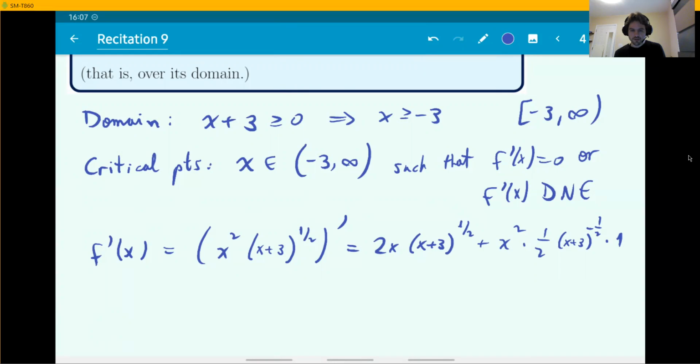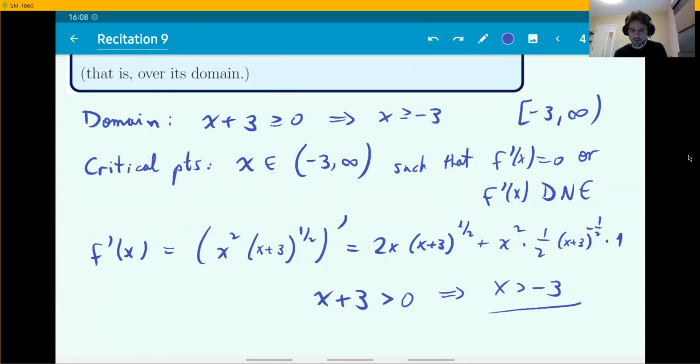You can see that the locations where this derivative is well defined, well, you have square roots, so you need x plus 3 to be larger than or equal to 0, but you also have them raised to negative powers. So that number has to be strictly larger than 0. Because essentially this negative power here means 1 over that number. So you don't want that number, x plus 3, to be 0. So the locations where the derivative exists is x larger than -3, which is good. It is every point in the place where we're looking for them. So critical points are not going to happen because f prime does not exist. It always exists in this domain.